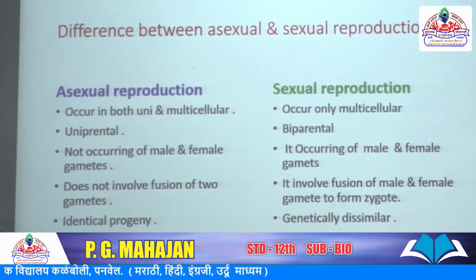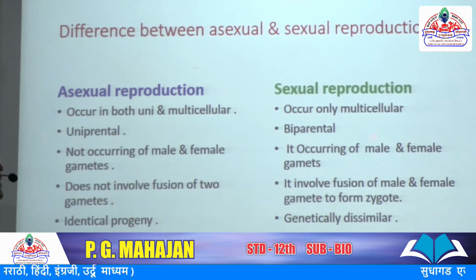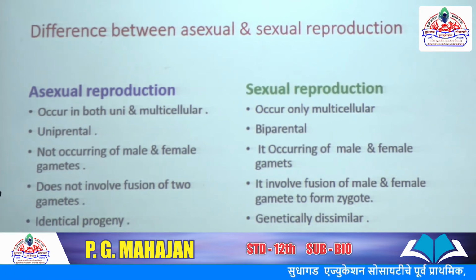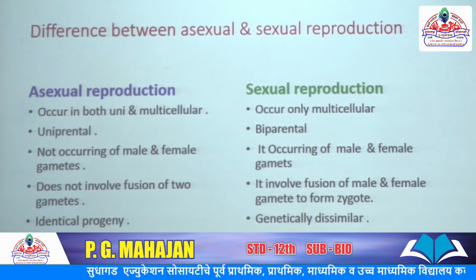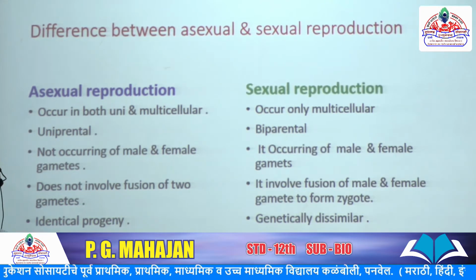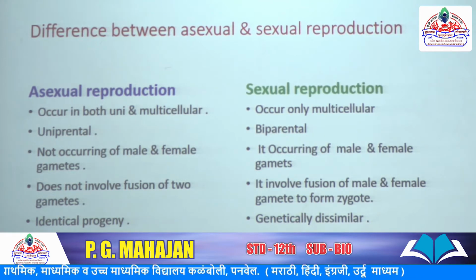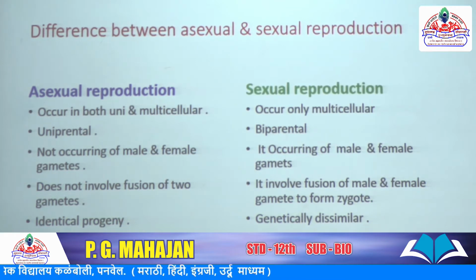What is fertilization? The union of haploid male and haploid female gametes to form a diploid zygote is called fertilization. And the zygote develops into an embryo. This process is called embryogenesis, the formation of the embryo.